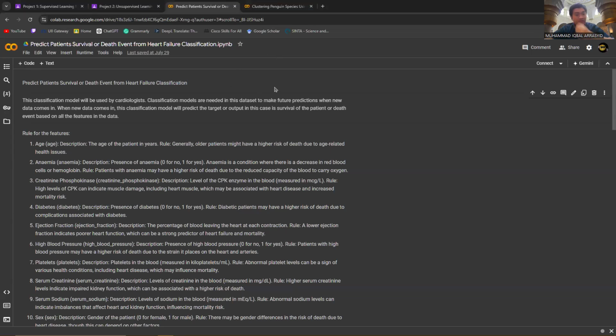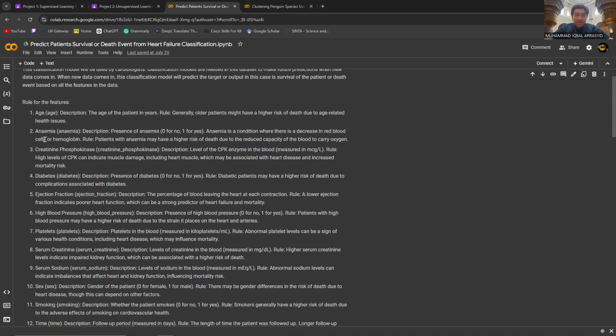This classification model will be used by cardiologists. A classification model is needed in this data set to make future predictions when new data comes in. When new data comes in, this classification will predict the target or output. In this case, it is the survival of the patient or a death event based on all the features in the data. For the features, I have 12 rules.